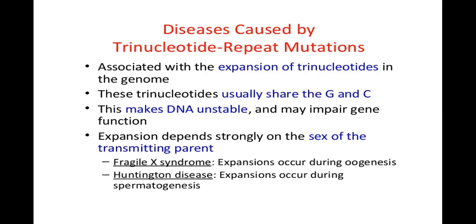Okay, so the trinucleotide repeat mutations are associated with expansion of trinucleotides in the genome. These nucleotides share G and C, guanosine and cytosine. This makes DNA unstable and may impair gene function. Expansion depends strongly on the sex of the transmitting parent. In the case of Fragile X syndrome, expansion occurs during oogenesis, when the ovum is developing. Okay. Huntington's disease is going to be transmitted through fathers. Mainly expansion occurs through spermatogenesis, when the sperms are developing in the gonads. Okay. So I hope this is clear.